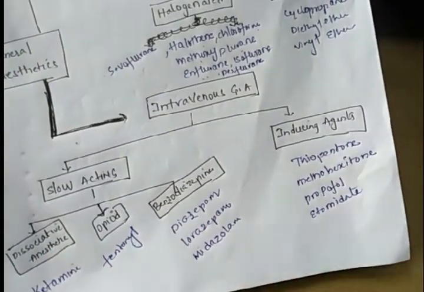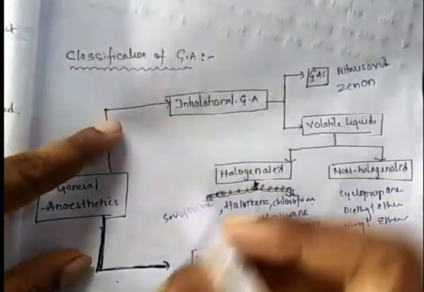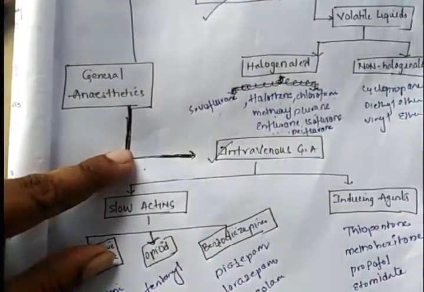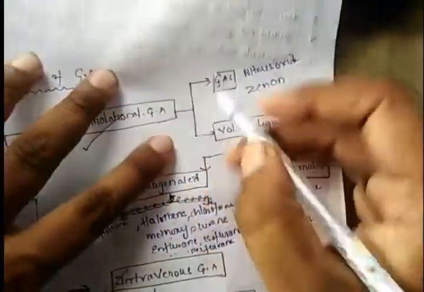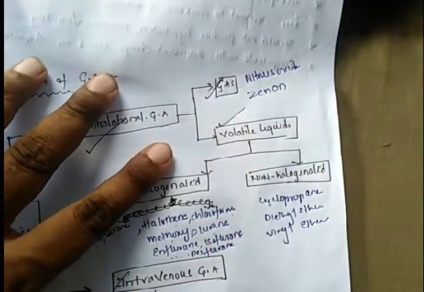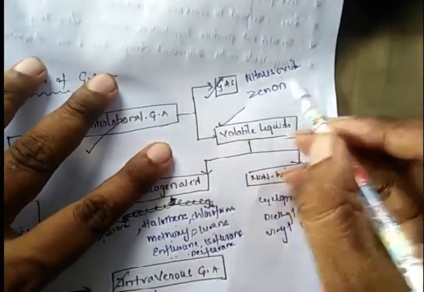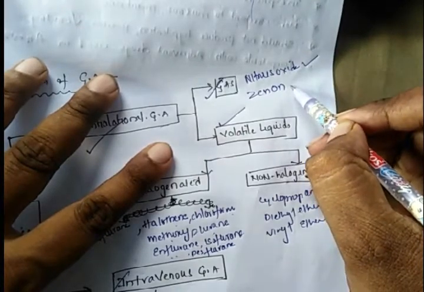Once again, explaining the classification of general anesthetics. These general anesthetics are majorly classified into two categories: inhalation general anesthetics and intravenous general anesthetics. These inhalation general anesthetics are further classified into two categories: gaseous general anesthetics and volatile liquids. The examples for the gases are nitrous oxide, also called laughing gas, and the second example is xenon.